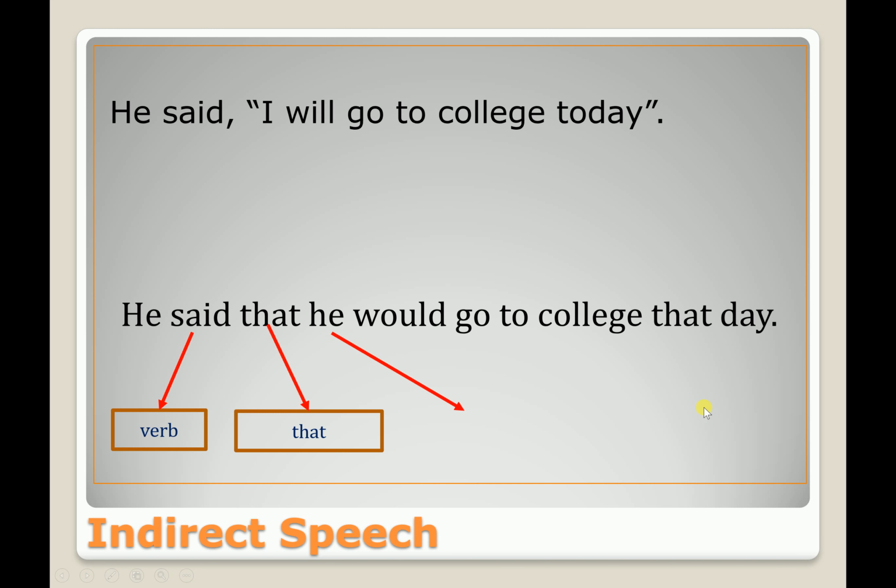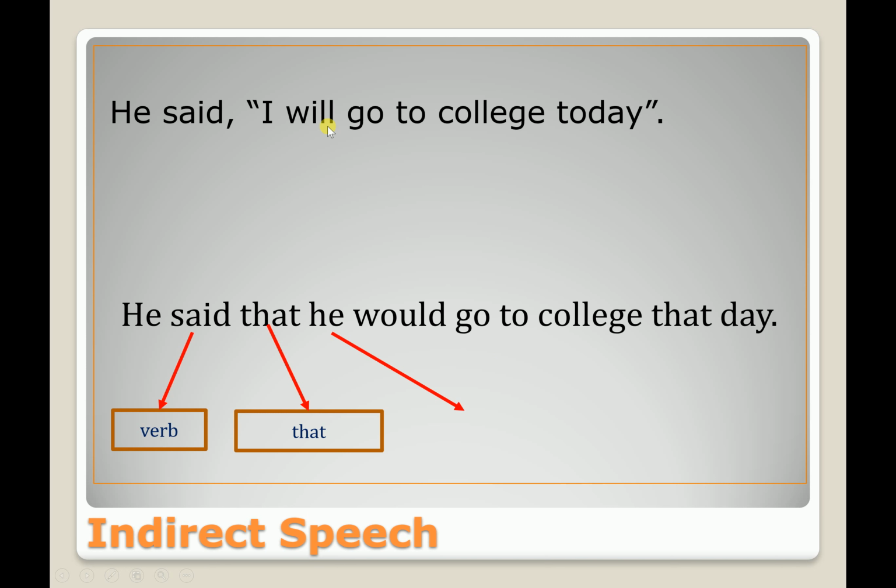Number three, the subject change. Here I was the subject and I has been changed to he, so this is the pronoun change. The fourth change is the tense change. This is in future indefinite, so I will, the tense will be changed into would.